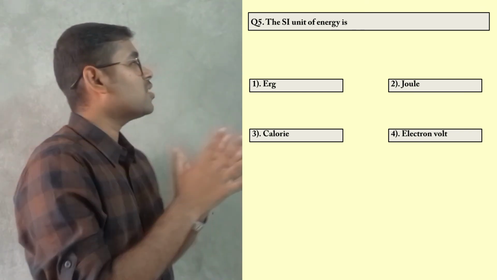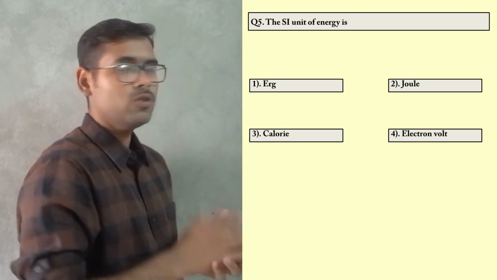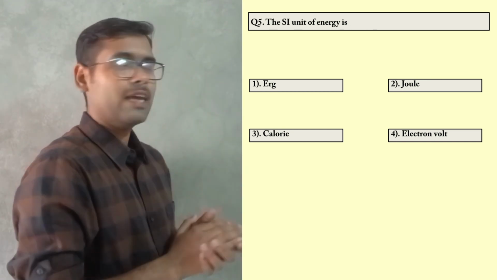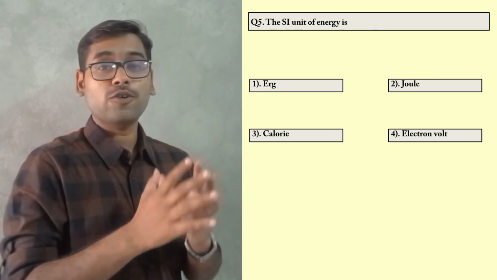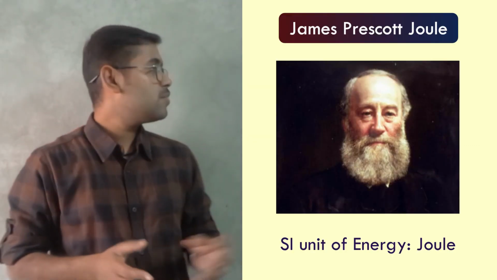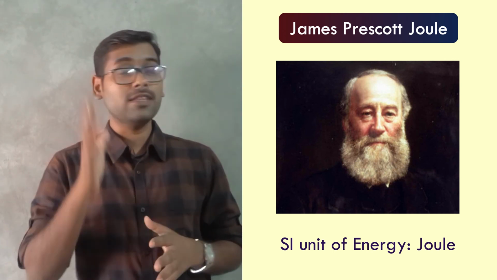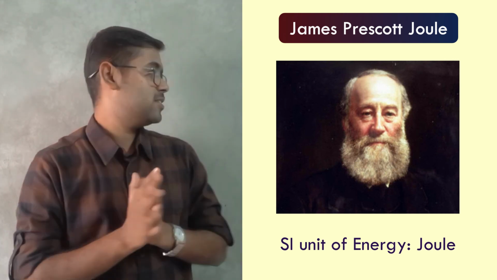Guys, now let us move to the final question of this video, that is question number 5. The SI unit of energy is option number 1 erg, option number 2 joule, option number 3 calorie and option number 4 electron volt. Guys, the SI unit of energy is joule, which is named in honor of English physicist James Prescott Joule for his work in the field of heat and energy.